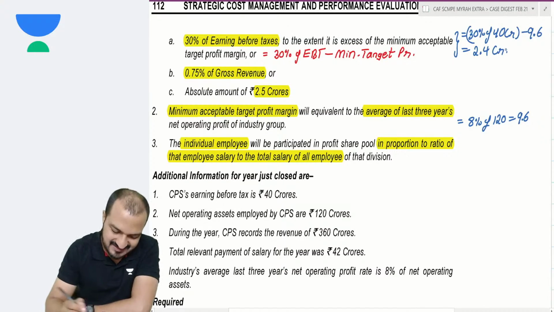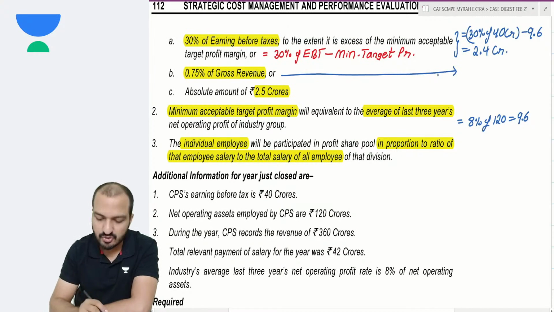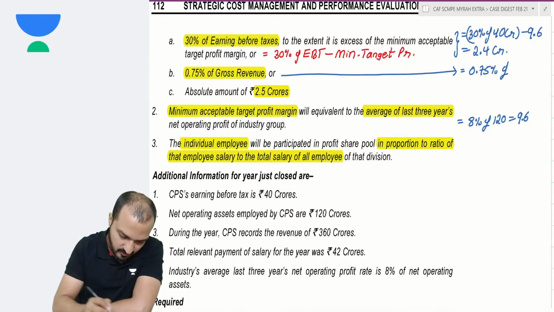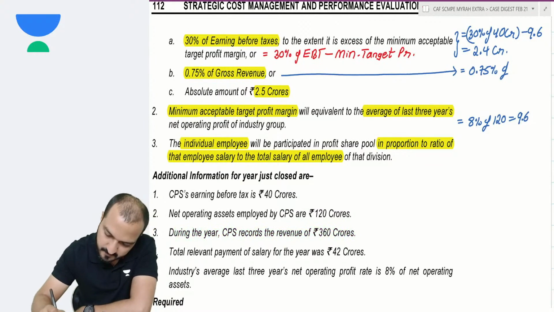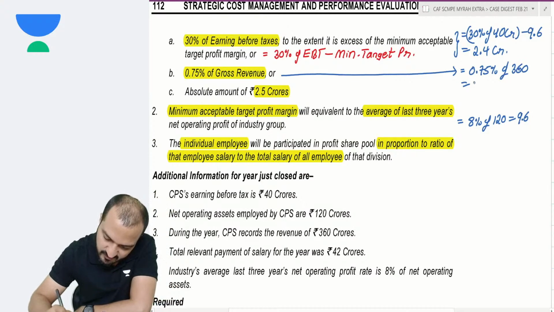That is my first limit. Second limit is 0.75% of gross revenue. Gross revenue you are given here is 360 crores. So 360 into 0.75% is 2.7 crores.